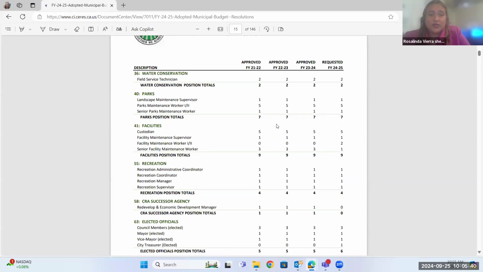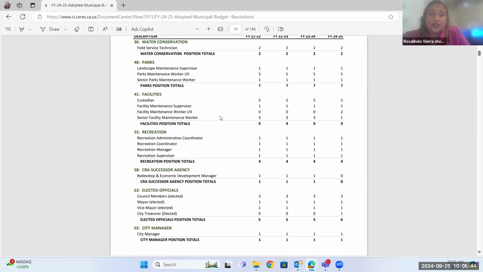But that's been 7. I do know there's some discussion about one of them wanting to retire, so we need to consider that going forward in these 6 years, as these discussions continue to happen. Now, when it comes to actually facilities, there's custodians or facility maintenance, repairs or senior maintenance technicians, as you can see. Some of these senior positions we just can't get. But we do have now 2 facility maintenance workers, 1 and 2, which is entry level, because we weren't able to get these senior facility maintenance workers filled, or they retired or they left.